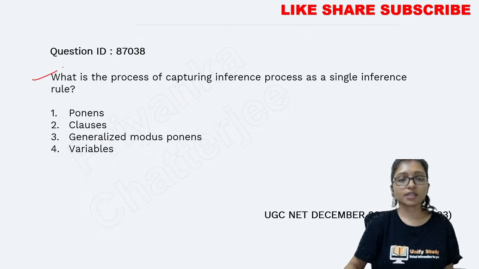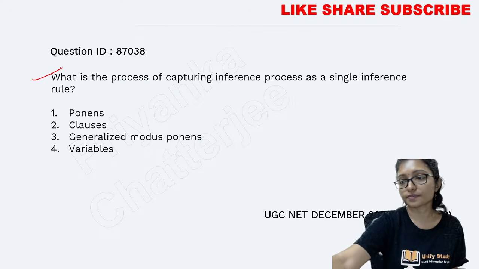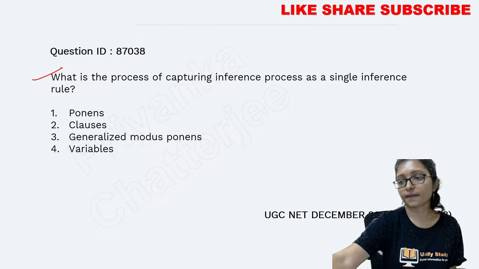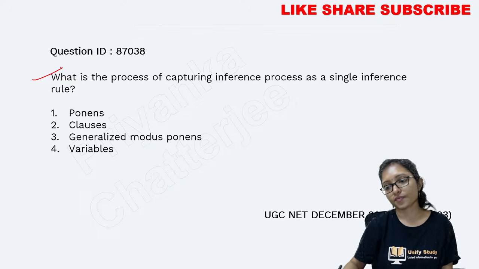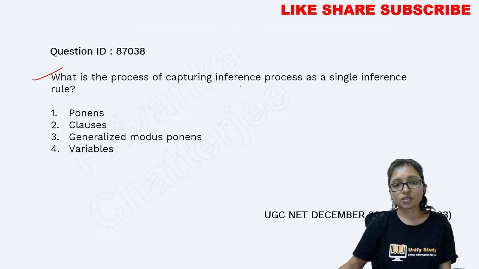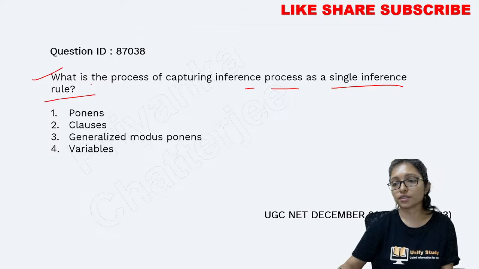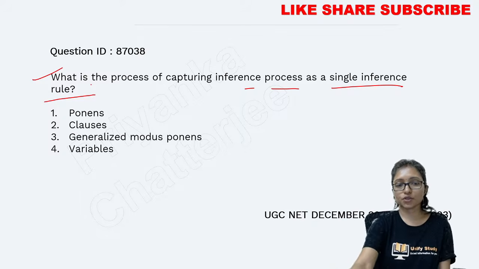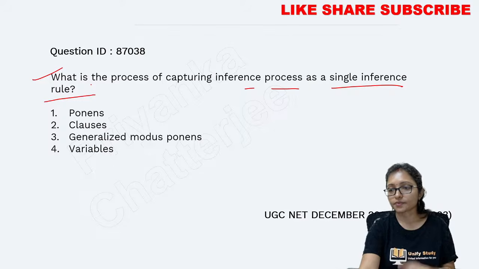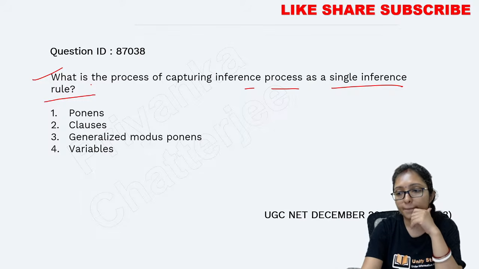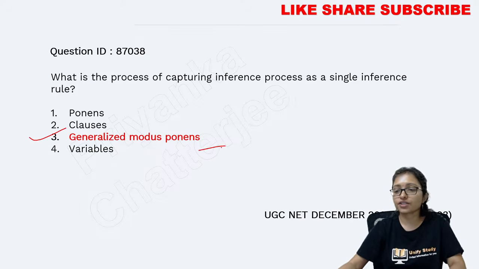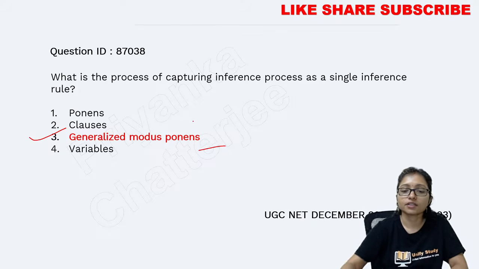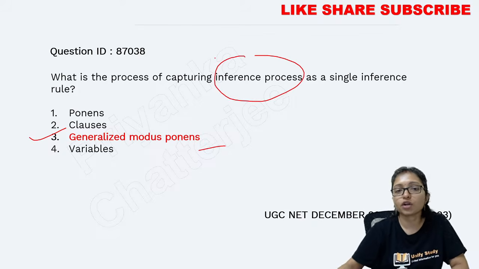Do this one. What is the process of capturing the inference process as a single inference rule? Okay, the answer is generalized modus ponens. Generalized modus ponens rule, that is the answer, because generalized modus ponens works on the inference process.